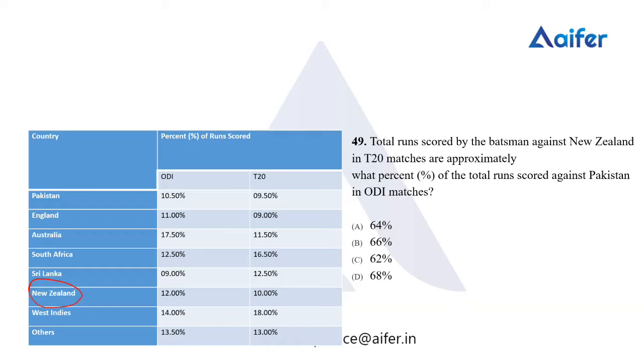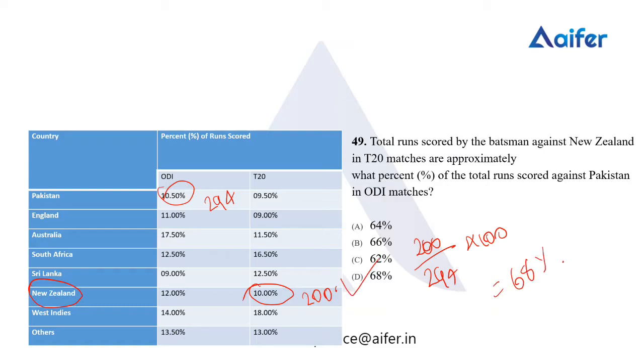So New Zealand, we have T20, it's 10 percentage. So 10 percentage of 2000 is 200. Then Pakistan in OD, it's 10.5 percentage. So we have it as 294. So the question is, 200 is what percentage of 294? So again we have to do 200 by 294 into 100. We have it as 68 percentage. Option D is the answer.